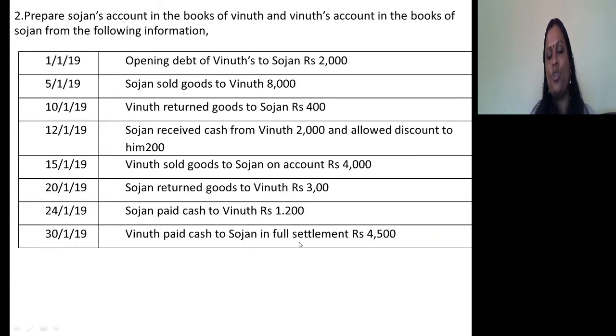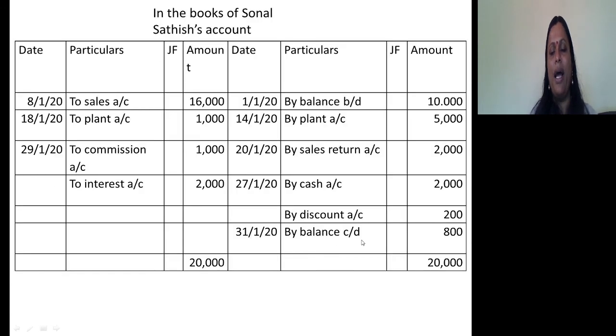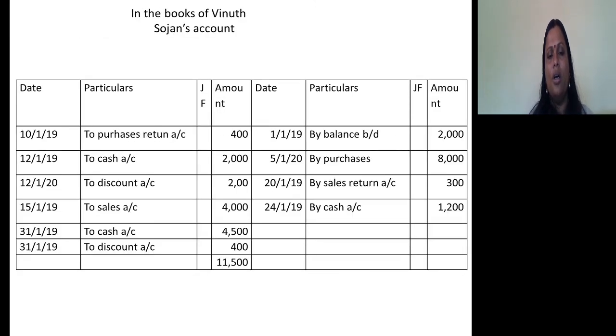Vinut paid cash to Sojan in full settlement of 4,500. So whatever amount was payable by Vinut, he paid fully by paying 4,500. Before passing this entry from journal to ledger, let me see what's the balance left in Sojan's account.